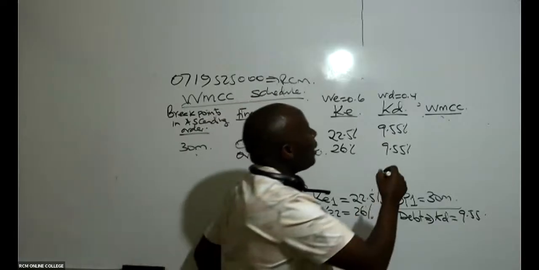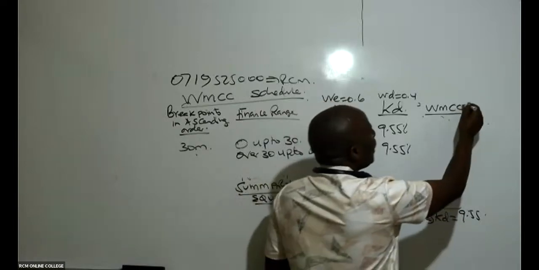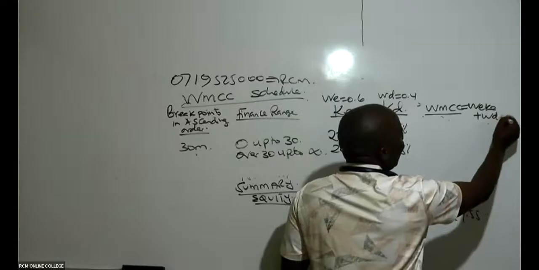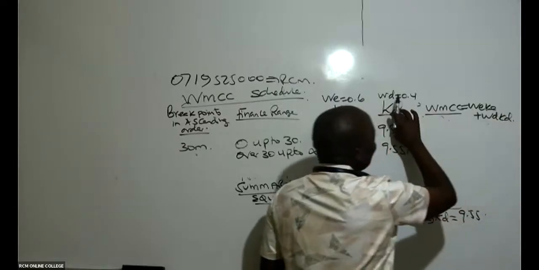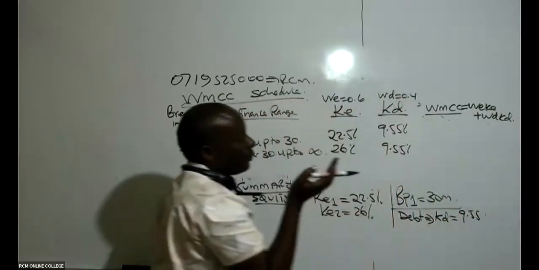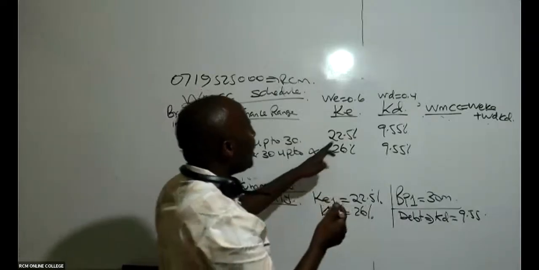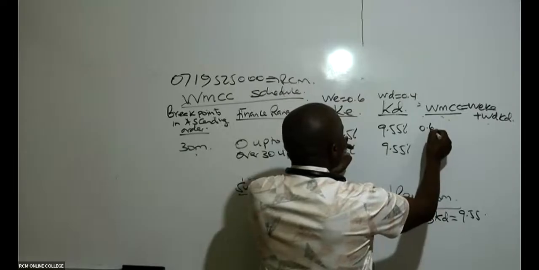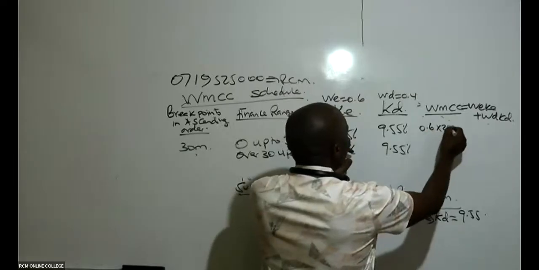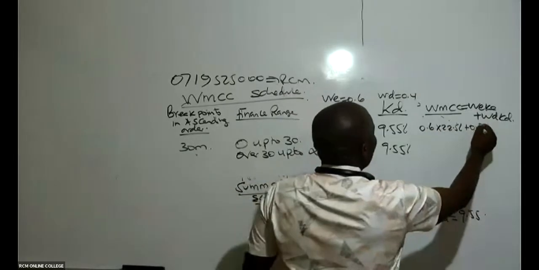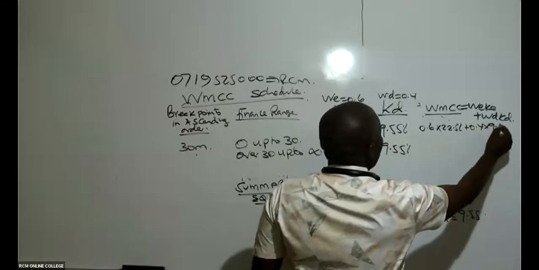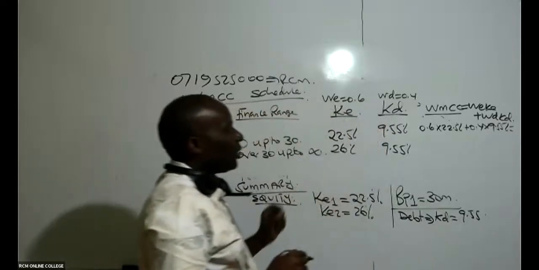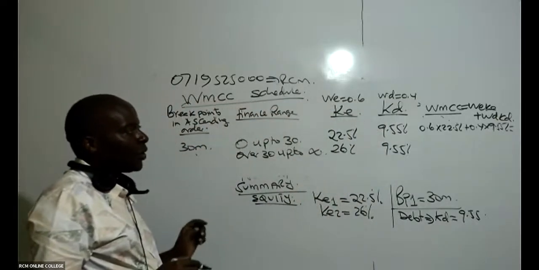So our WMCC will be weight of equity times cost of equity, plus weight of debt times cost of debt. Of course, we have already adjusted this for tax. So for the first one, you take the weight, which is 0.6 times 22.5% plus 0.4 times, in this case, 9.55%. Already remember this figure is tax adjusted. That KD is already tax adjusted.